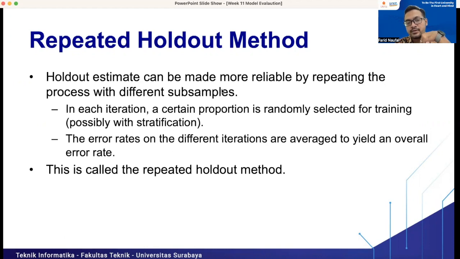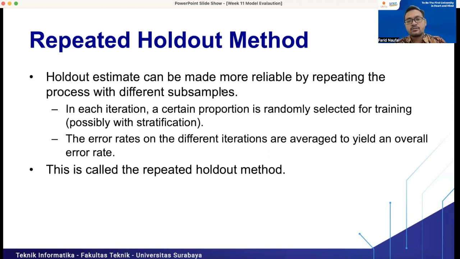It is also possible to use stratification with that. So we split the data, for example, 70 and 30 using the holdout method for the first iteration, and in the next iteration we will use the same 70 and 30 distribution with different data. The 70 will contain different data from the previous and next iterations, right?